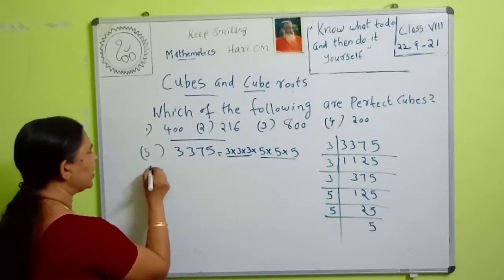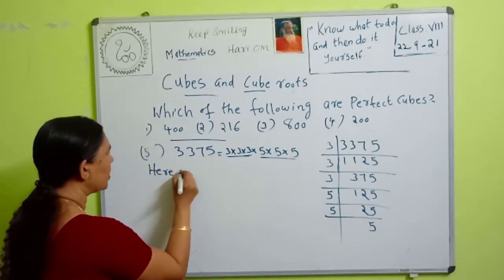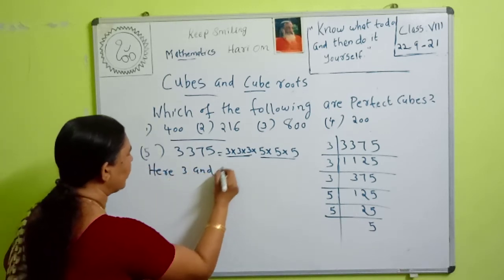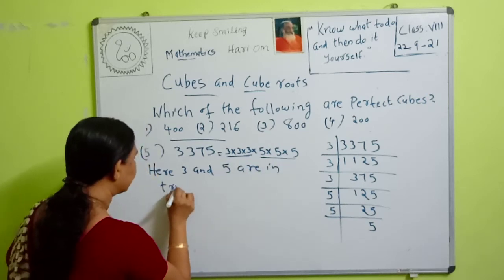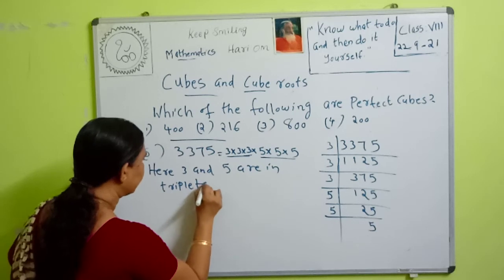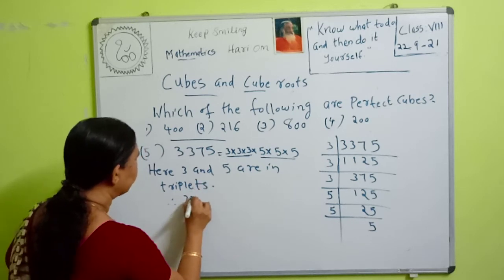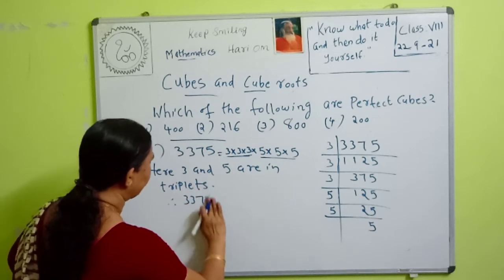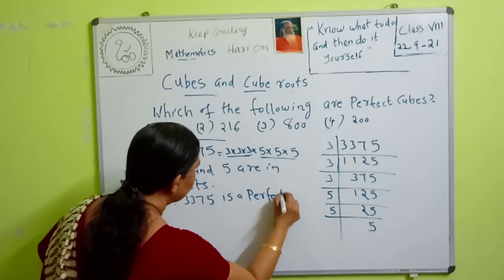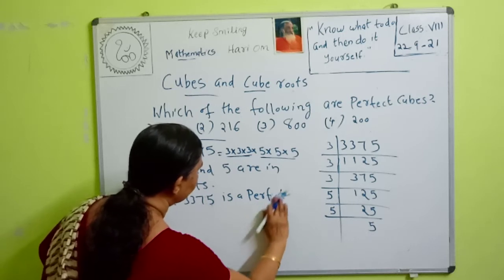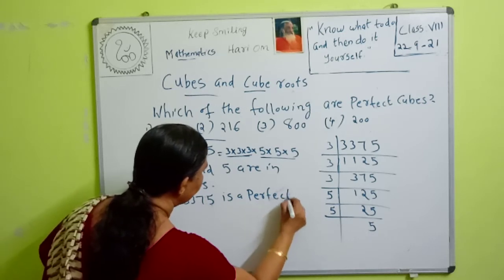Here 3 and 5 are in triplets. Therefore 3375 is a perfect cube.